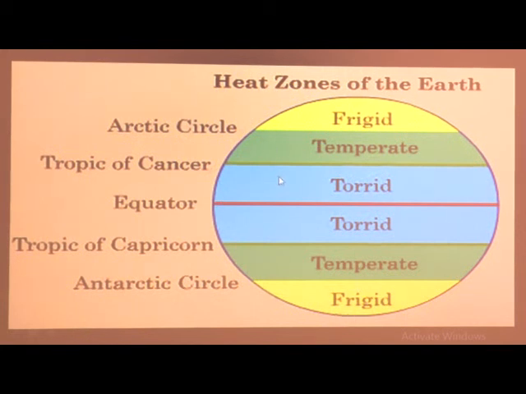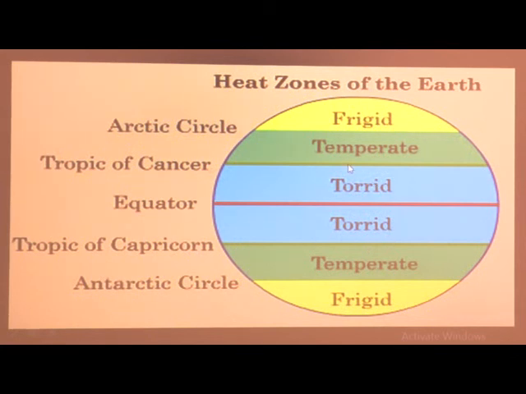See, exactly the earth is divided into two parts, two hemispheres, northern hemisphere and southern hemisphere. The same way the heat zones are also divided equally. This from equator to Tropic of Cancer towards north is torrid zone. From equator towards south in southern hemisphere till Tropic of Capricorn is again torrid zone.